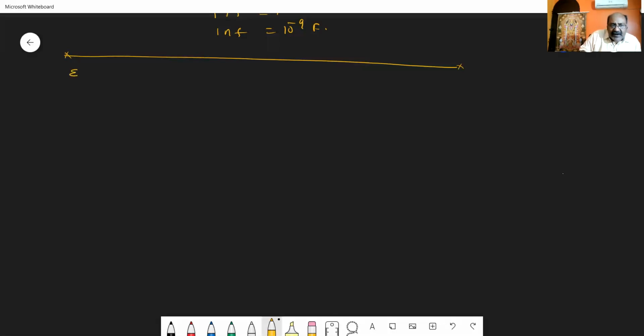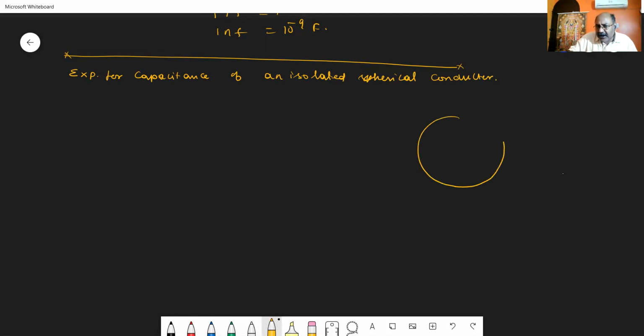We are going to obtain an expression for the capacitance of an isolated spherical conductor. First of all, let us consider a spherical conductor.